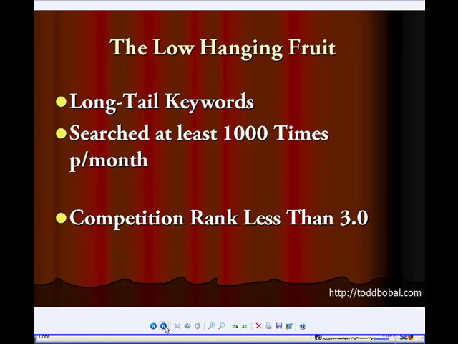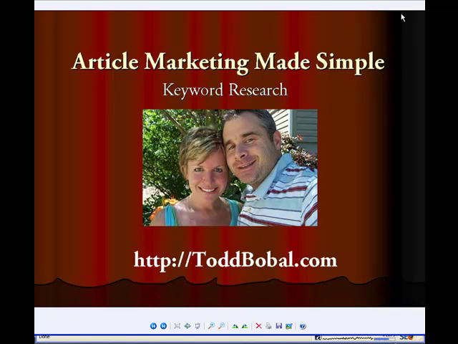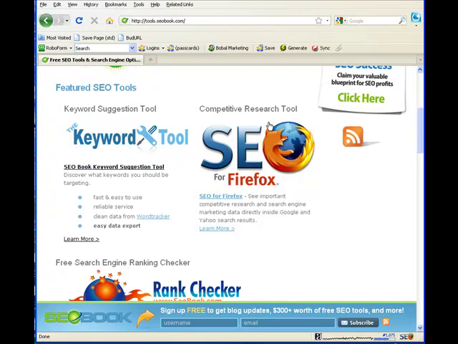And I'm going to show you how to rank them for competition. You want to have them ranked less than a 3.0. If they're not ranked less than a 3.0, then I certainly would not want to target them for an article or video or blog post. And I'll show you what that means here in just a second. So without further ado, let's get going here.